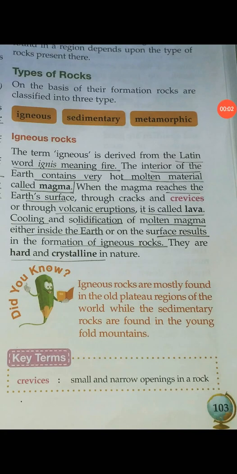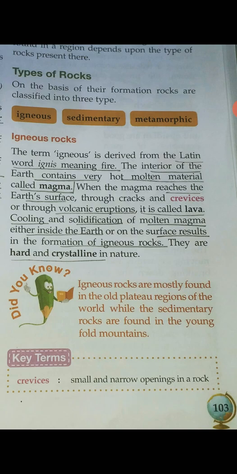Hello students. In my last class, you learned about the three layers of the earth, that is crust, mantle and core. You also learned that the core is again divided into outer core and inner core. And you also learned that the outer core is in liquid form, right? Now, in today's class, we will discuss the different types of rocks, okay?